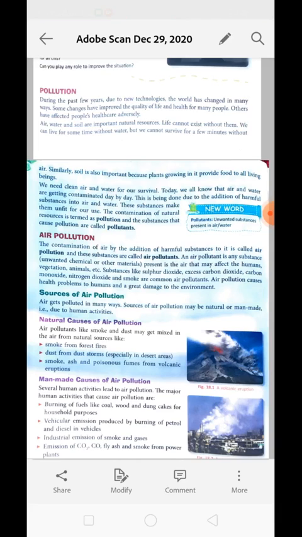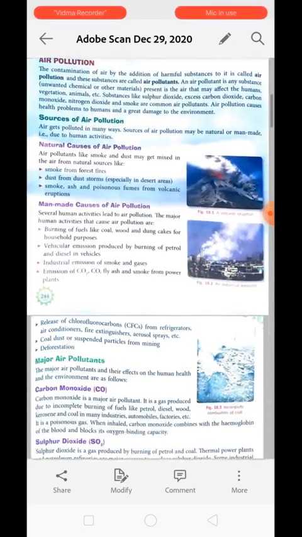They need carbon dioxide to breathe, and for respiration they need oxygen. So every organism living on the air is basically depending upon the air. So if the air gets polluted, everyone will suffer. Understood? Now just look at the sources of air pollution.